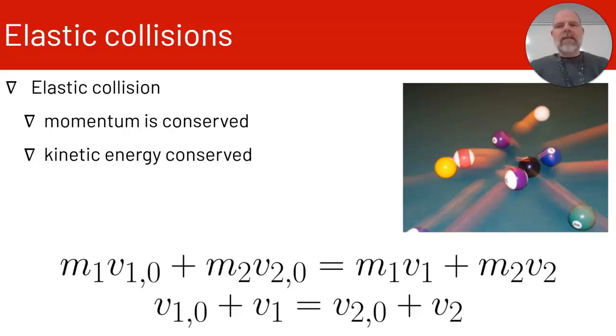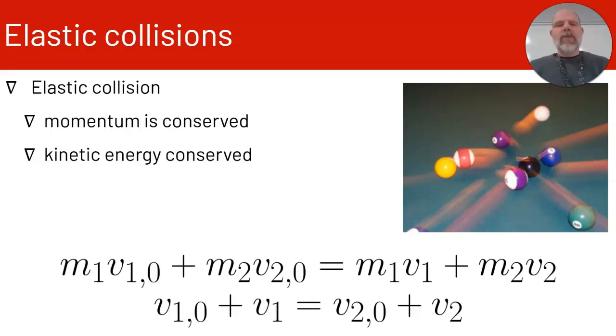fact elastic. The initial velocity of 1 plus the final velocity of 1 equals the initial velocity of 2 plus the final velocity of 2. So if the sum of the velocities of the first object before and after the collision equals the sum of the velocities of the second object, then it was an elastic collision.